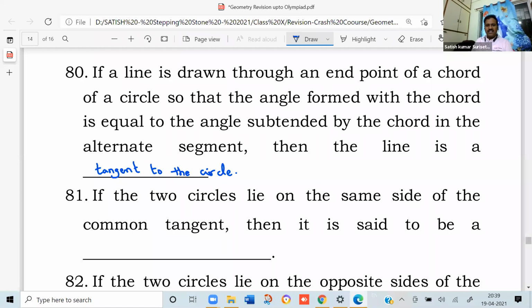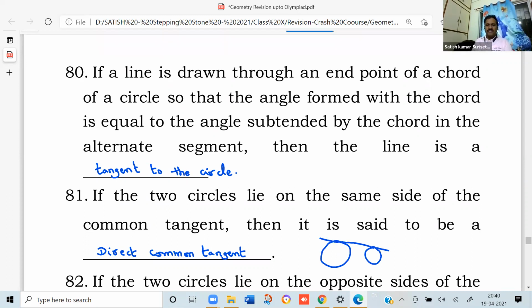If the two circles lie on the same side of a common tangent, then it is said to be a direct common tangent. So if the two circles lie on the same side of a common tangent, it is like this. This is one circle, this is the other circle. So this is the line which is touching both. It's called direct common tangent.